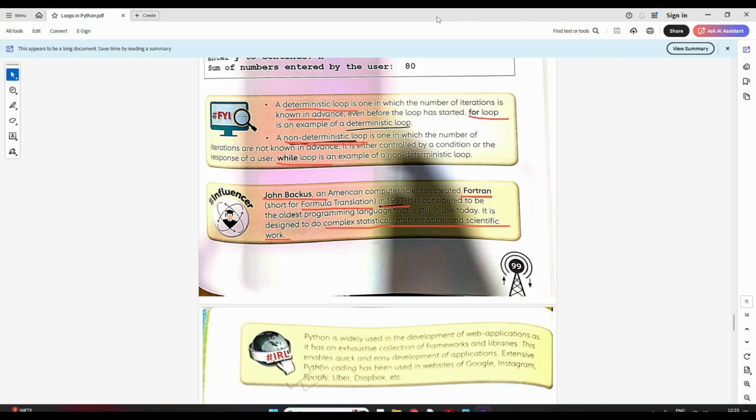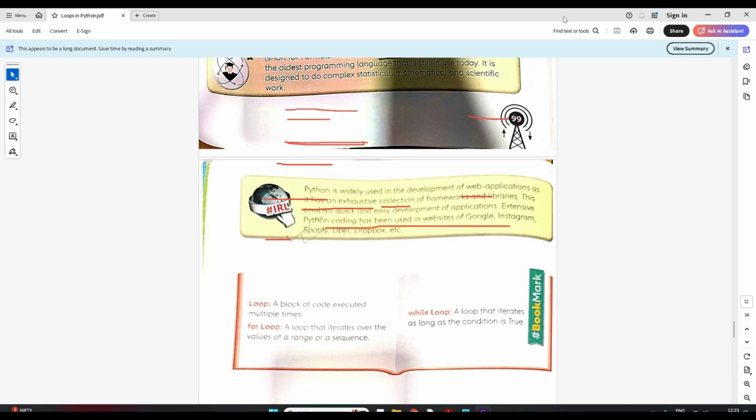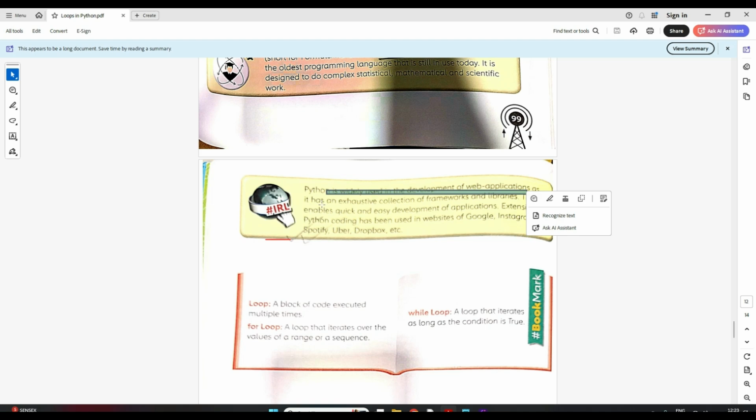Then we have Python. Python we all know, right? We know Python is widely used in the development of web applications, as it has an exhaustive collection of frameworks and libraries. So for the development of web applications, we use Python because it has an exhaustive collection of frameworks and libraries. This enables quick and easy development of applications.